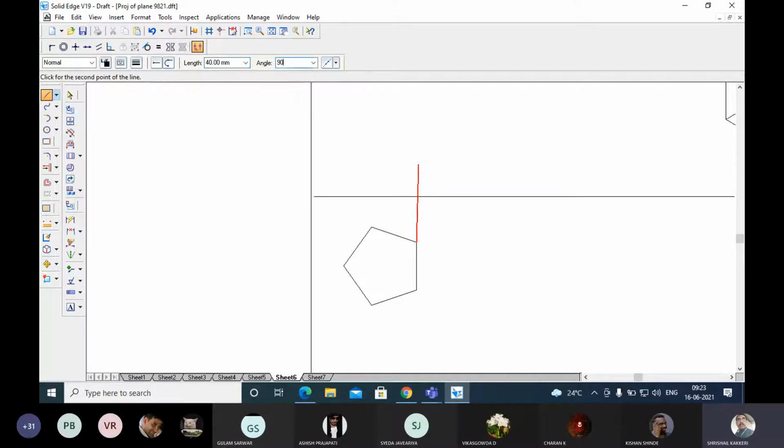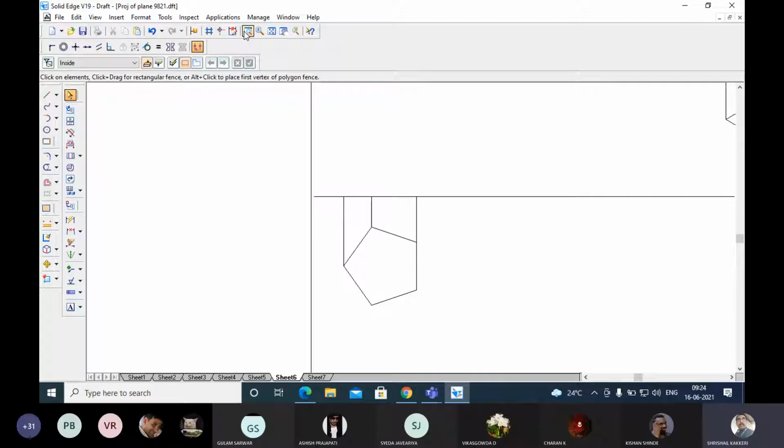Okay, 40 tab 90 degrees I have taken, and now select this and project this line from all the edges, all the corners. Okay, I have projected, and trim the extra lengths and locate one line here from end to end.